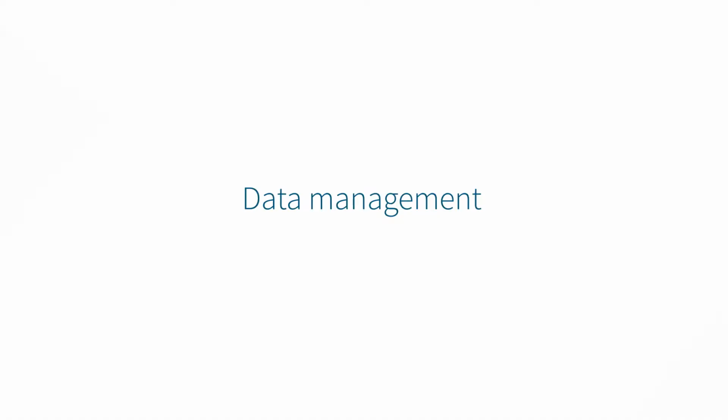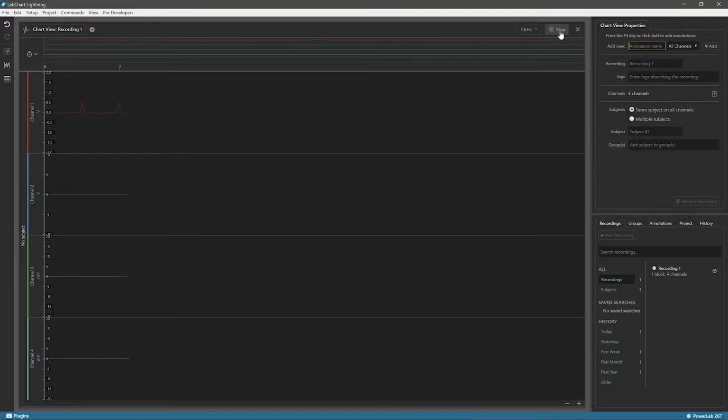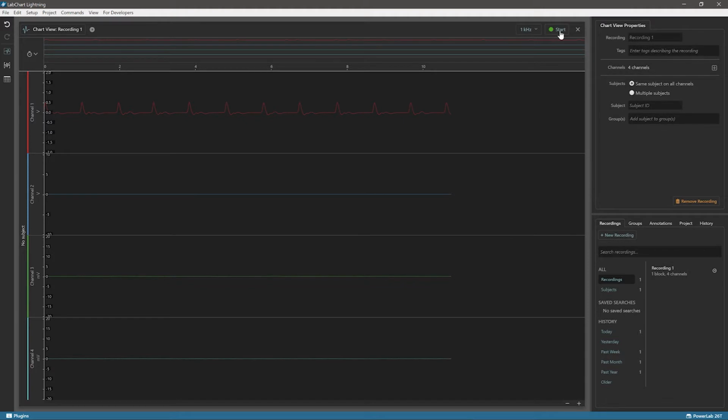The first new feature is how we manage data. We have redesigned the concept of files and have introduced projects and recordings. A project is a container of all the resources used in a study, and a recording represents the trials and experiments that collect the data for the study.